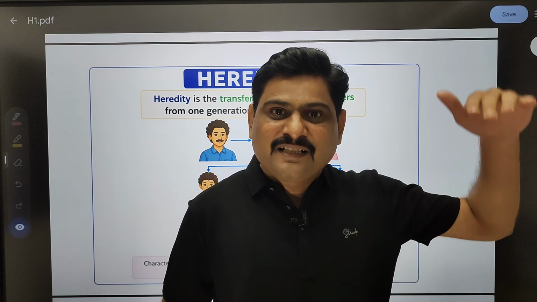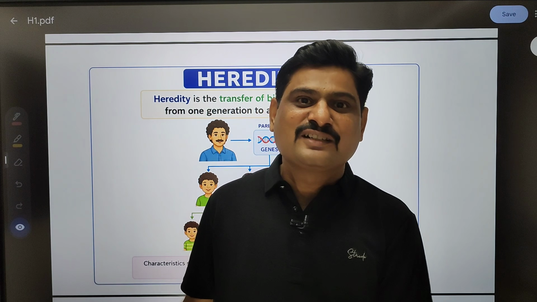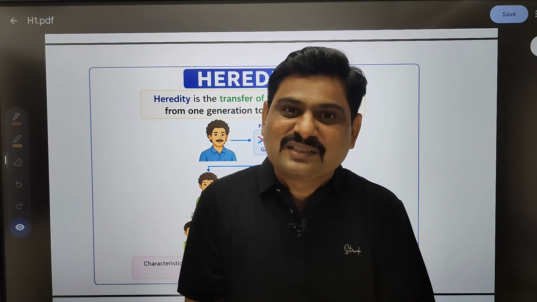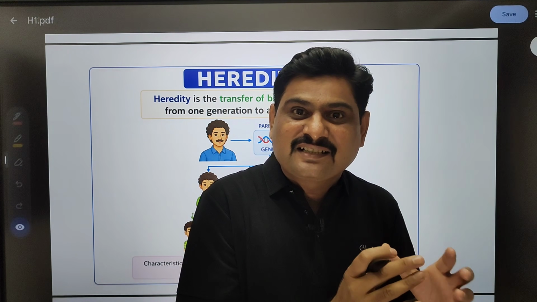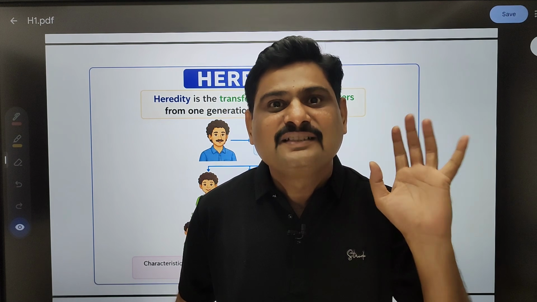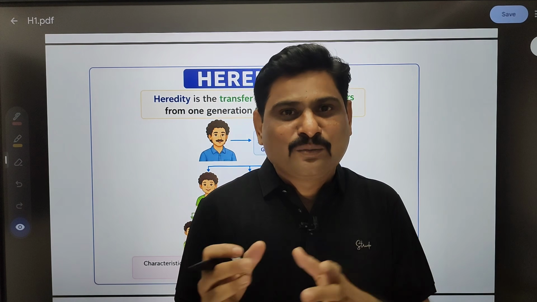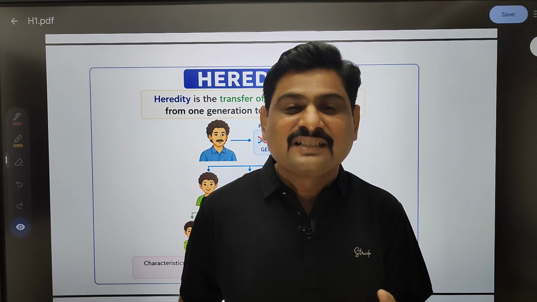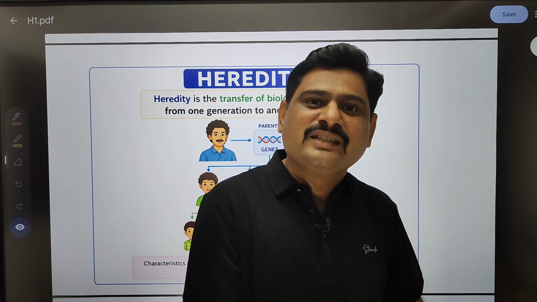For example, if the father is tall, then the children also will be tall. If parents are short in height, then children are also short. Parental skin color, whether dark or fair, their children usually also get the same colors. So such biological characters which parents have transfer to the next generation. That concept is heredity. So how to define heredity? Transfer of biological characters from one generation to another generation with the help of genes. Simple.